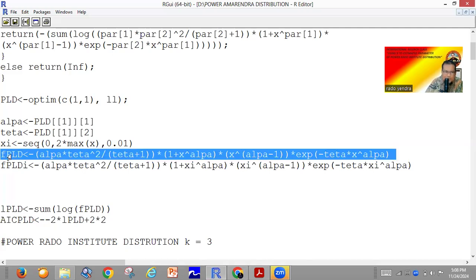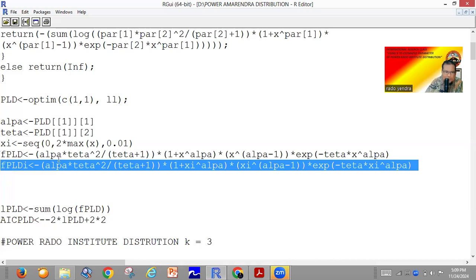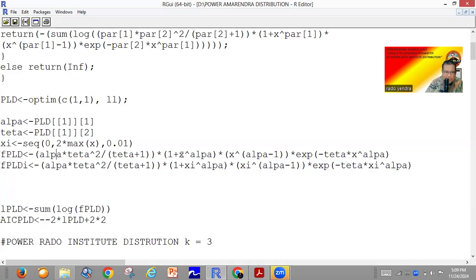So what is different between this one and this one? The difference is only that in this one we use x, and in this one we use xi. xi means the sequence 0 until 2 multiplied by the maximum data, with steps of 0.01. This is needed to make a smooth curve.